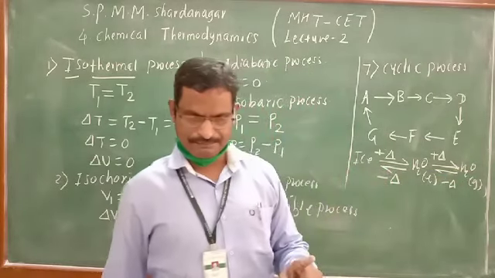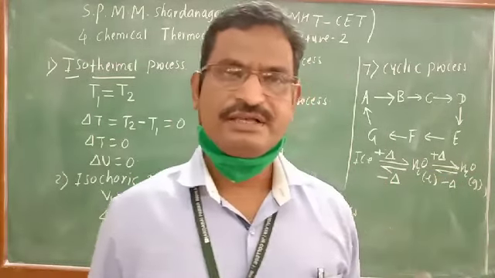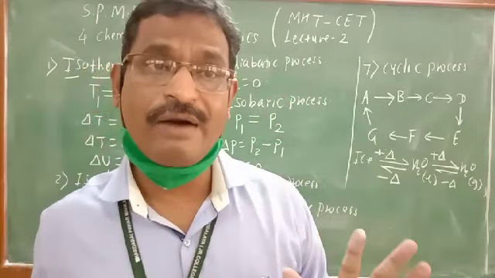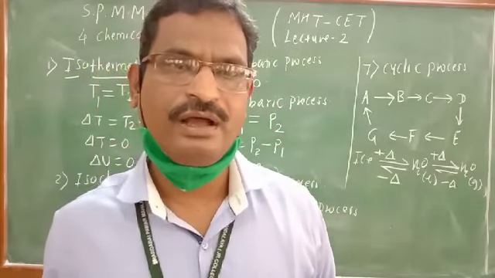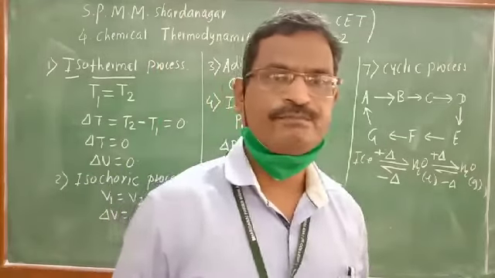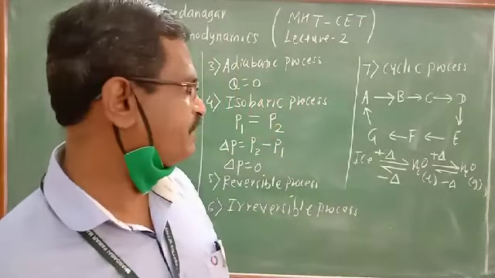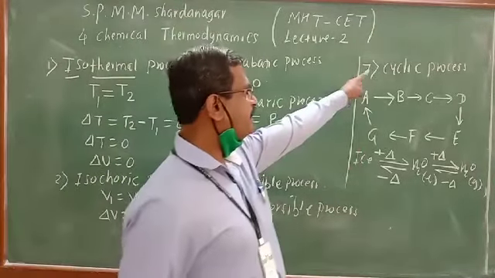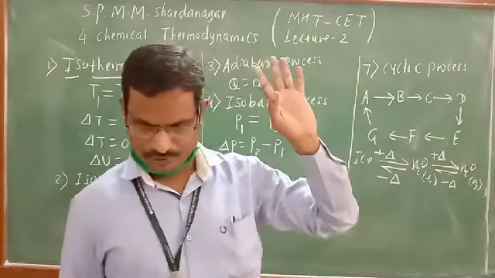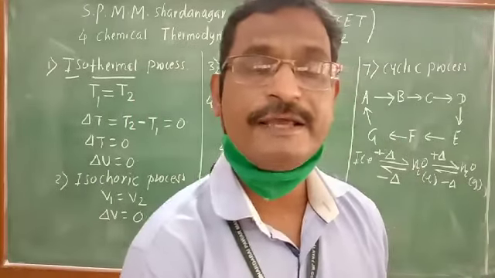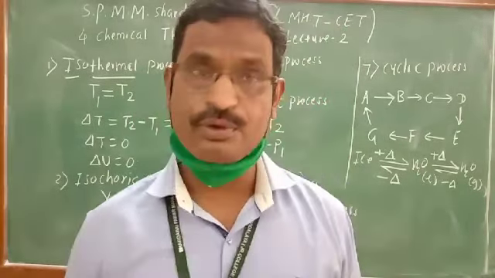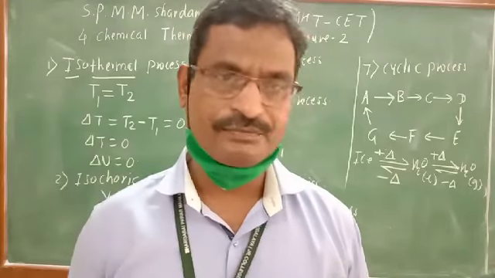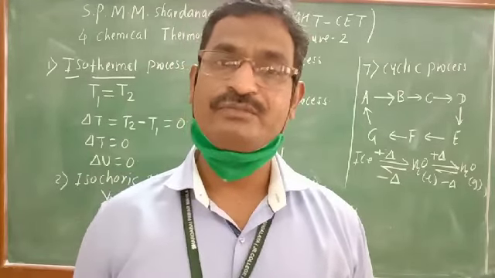The processes in which series of operations are performed, and at the end of operation original state of system is back restored, reobtained, is known as a cyclic process. So with that we have completed the thermodynamic processes, 7 types of processes on the basis of constancy of thermodynamic